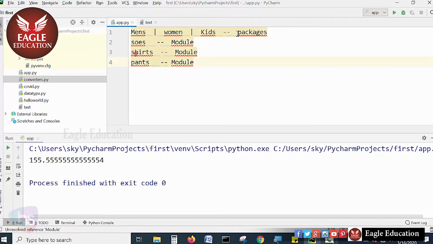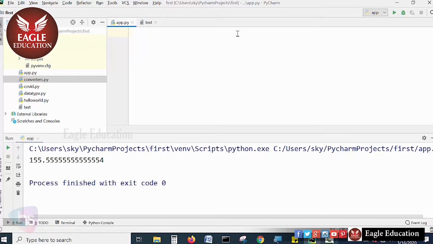We'll see now how to create a package. In the earlier session we saw how to create a simple module, where a Python file can be called a module. Here there is a special way to create a package. We will see now how it will be created.